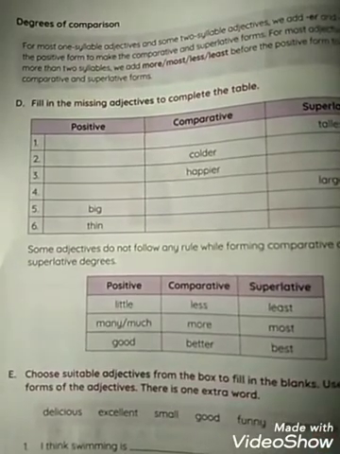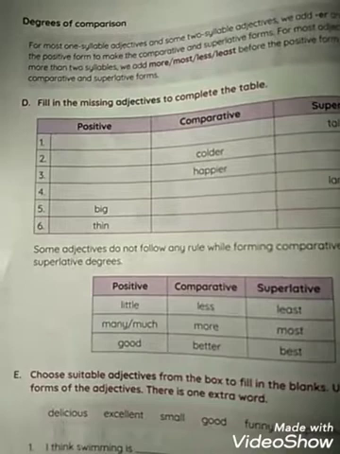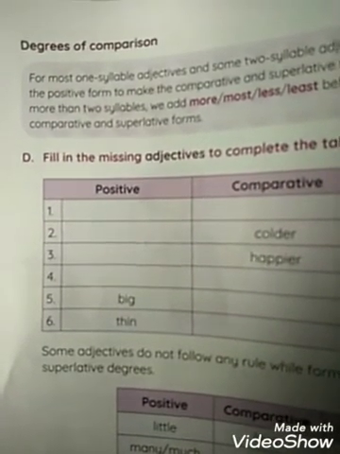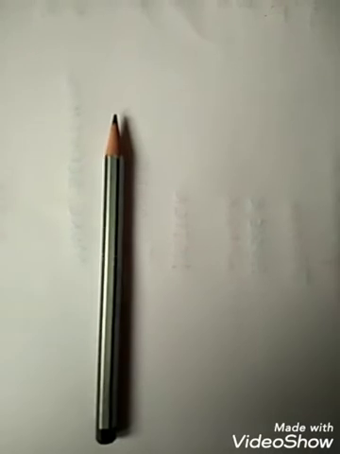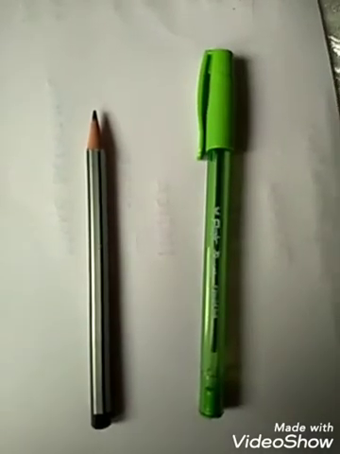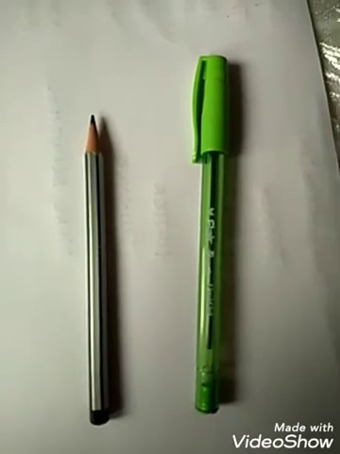The next topic is degrees of comparison. Now students, before starting degrees of comparison, I'll show you one thing. What is this, students? This is a pencil. How do you describe it? It's a small pencil. Now what is this other one which I have kept here?